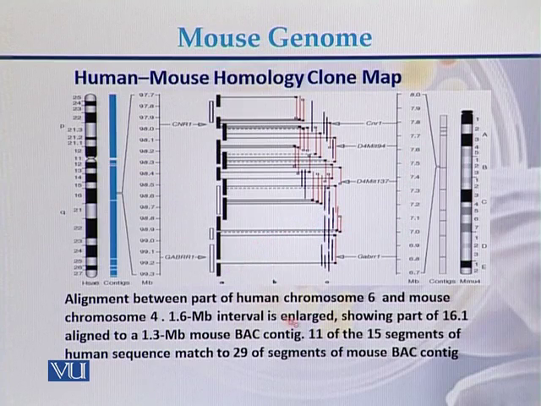Here we can see that there are a total of 15 segments. Out of these 15 segments, 11 segments have homology with 29 segments of the mouse BAC. Here the black ones have the homology with 29 segments of chromosome number 4 of the mouse genome. So here is an example of the homology between the genome of the human and the genome of the mouse.